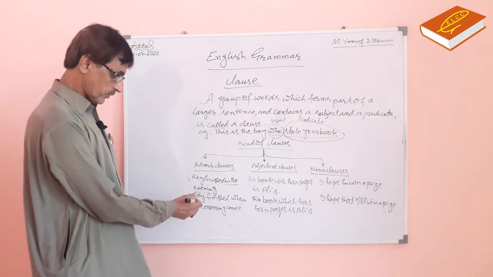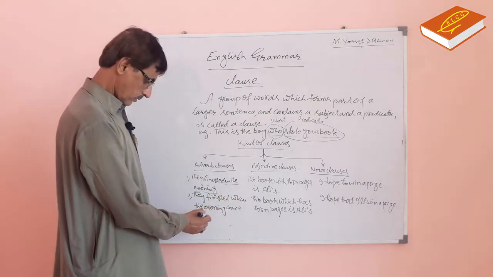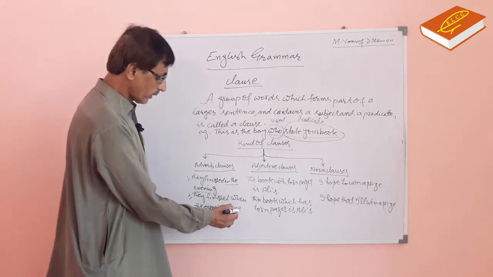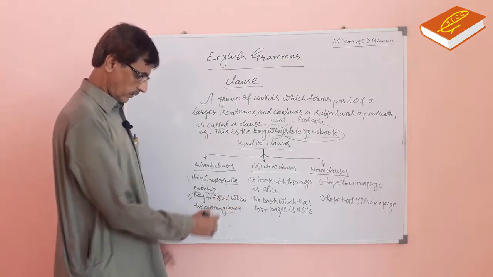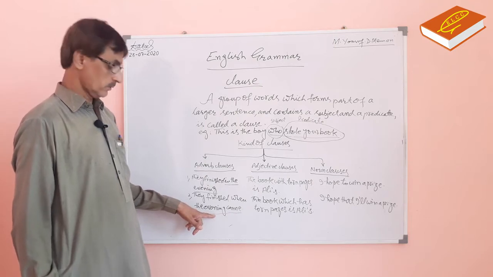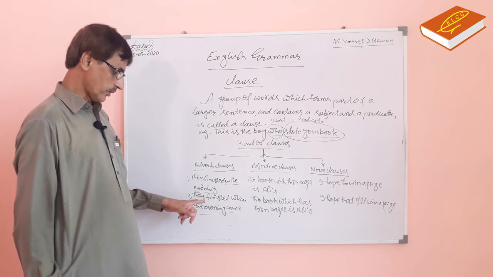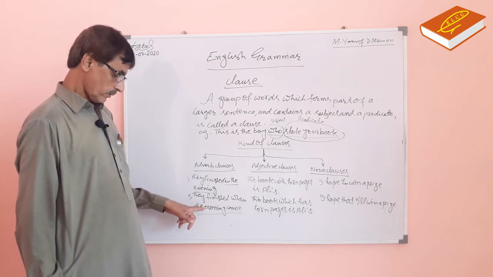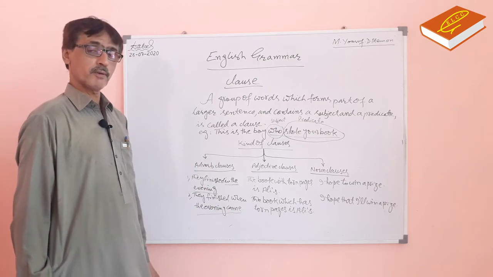And in the second sentence, they finished when the evening came. When the evening came, it is clause because it is part of a larger sentence. The evening came, it is adverb clause.